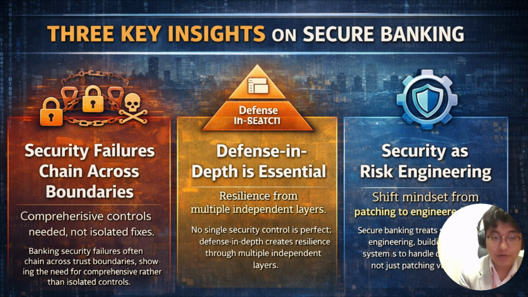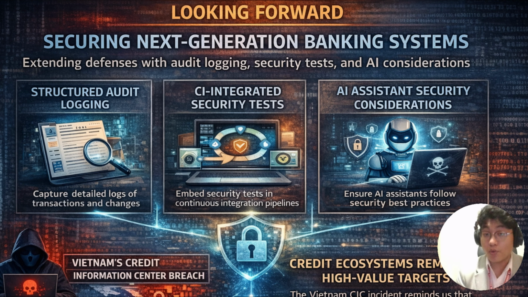Third, secure banking requires treating security as risk engineering. It's not just vulnerability patching; it's a mindset shift from fixing defects to building a defensive system under constant change. Looking forward, we are expanding this work with structured audit logging, CI-integrated security tests, and AI assistant security considerations for next generation banking systems. The Vietnam CIC incident reminds us that the credit ecosystem remains a high-value target requiring continuous security evolution. Thank you for listening.